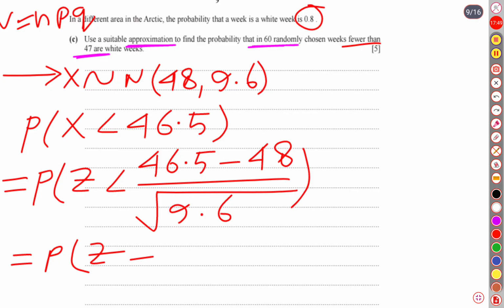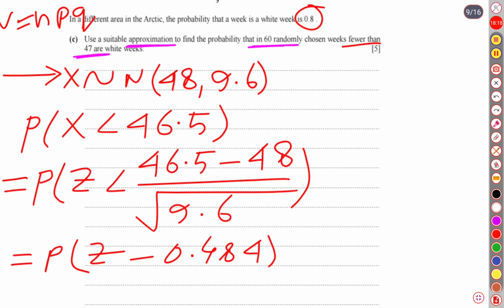So let me calculate this. It's negative 1.5 over the square root of 9.6, which is going to be minus 0.484. So our z score is negative.